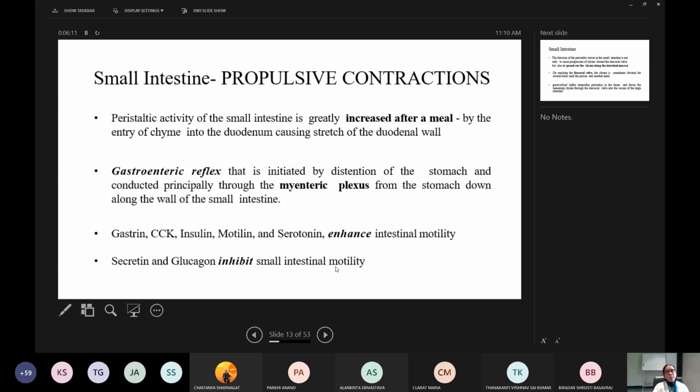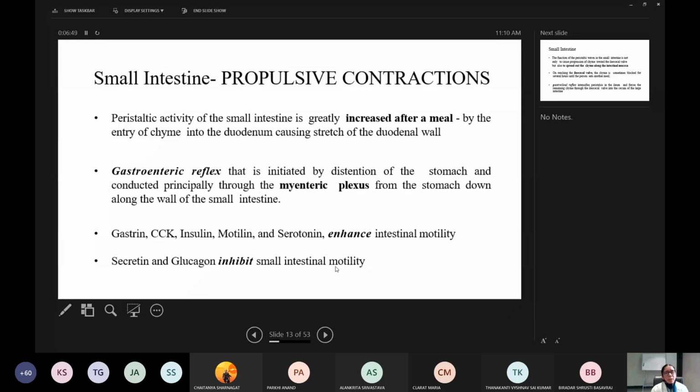Now peristaltic contraction. Peristaltic activity of the small intestine is greatly increased after a meal by the entry of chyme into the duodenum, causing stretch of the duodenal wall. So stretch constitutes a very important stimulus in the GI tract from stomach to the large intestine. The distension of the GI tract because of the content is a very important stimulus, and that causes the contraction, the initiation of peristaltic movement.